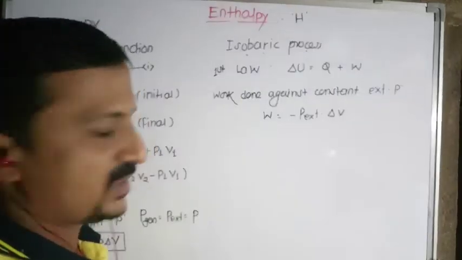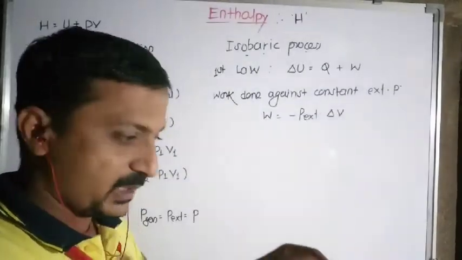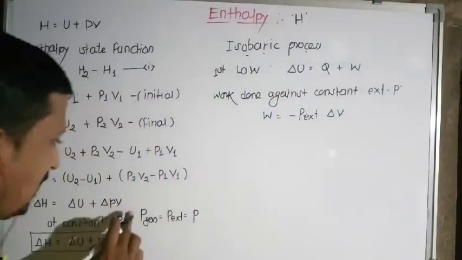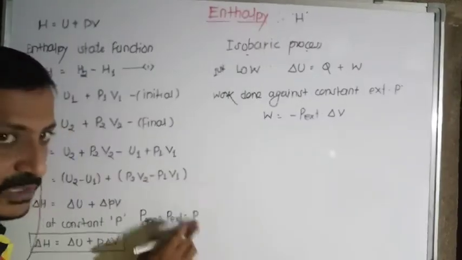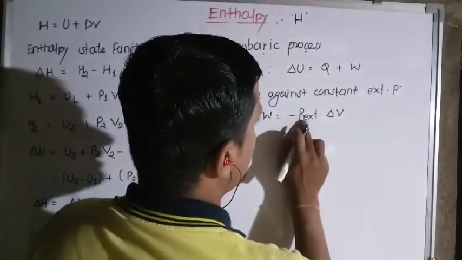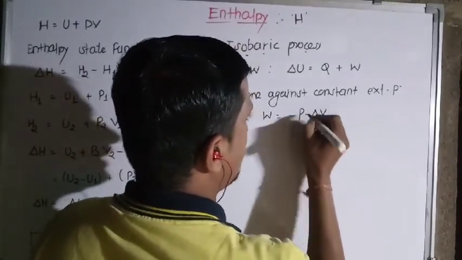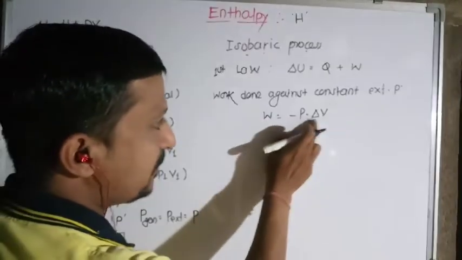Here P external means the external pressure, that is the pressure over the piston, and here we assumed that the pressure of the gas is exactly equal to the external pressure and P, all are constant. So replace this P external as P only, and it becomes P delta V. Substitute the value of W as minus P delta V in the equation.